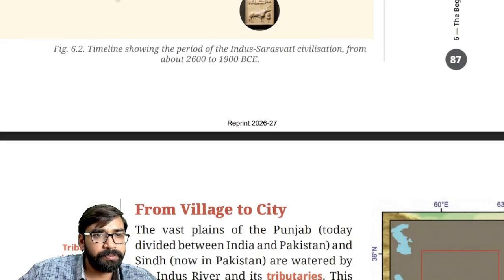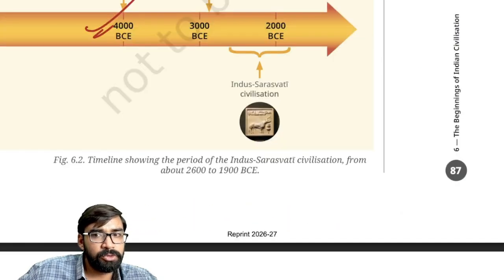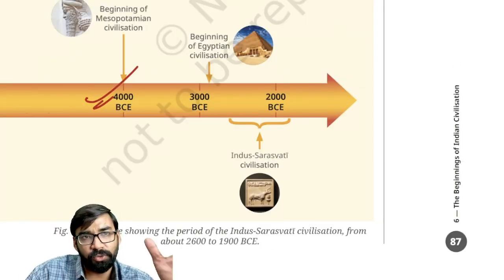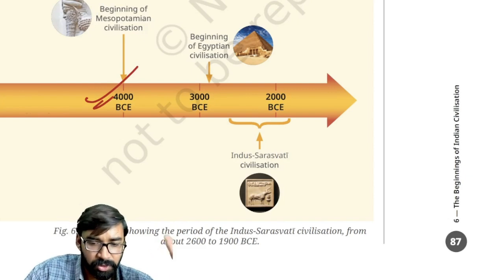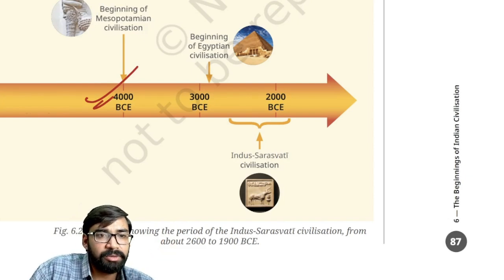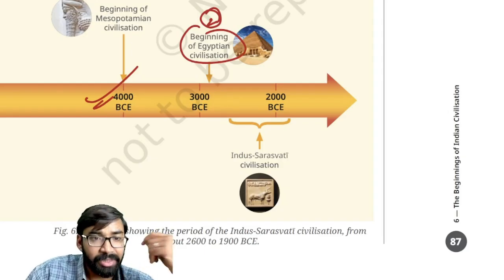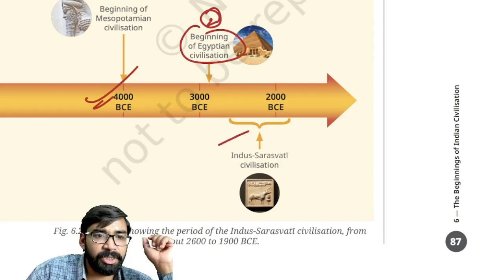It was established around 4000 BC, as you can see here also in this diagram. Let me show you. So as you can see this diagram, right? Mesopotamian civilization was created around 4000 BC, that is around 6000 years ago. Then a few centuries after, Egyptian civilization was created, clear, around 3000 BC. Then Indus Valley civilization was created, timeline 2900 to 1500 BC.